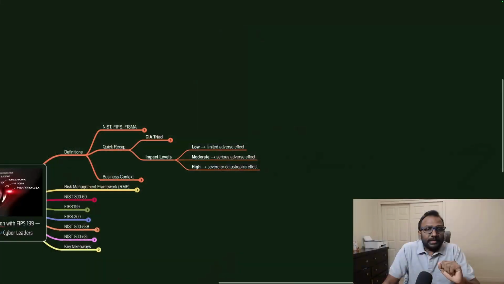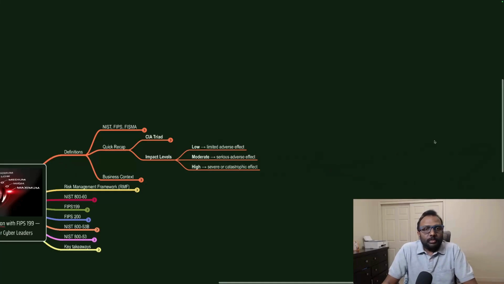What is limited adverse effect? It means there is a very minimal level of impact to the organization, whether it is a loss of a little bit of money or financial loss. There is no harm to humans, and no larger impact at the organization level. It is a very limited adverse impact. Maybe a very low priority application is down for some time, or there is minimal customer and business impact with the low impact category.